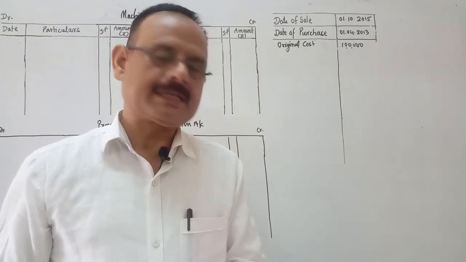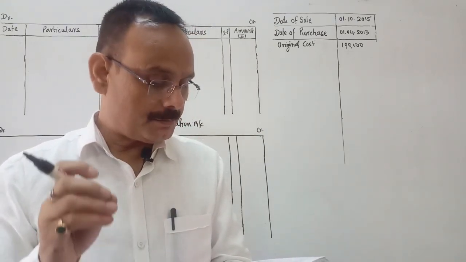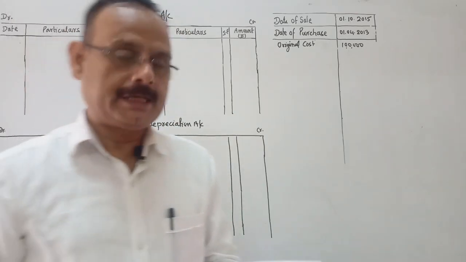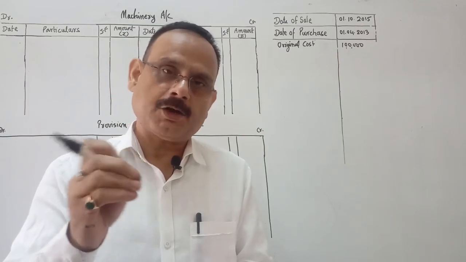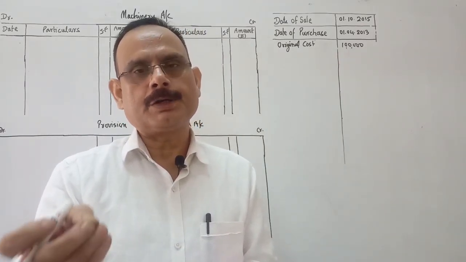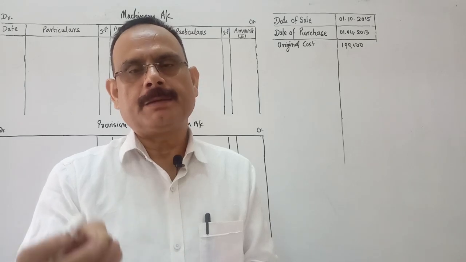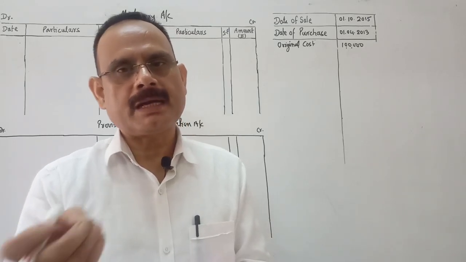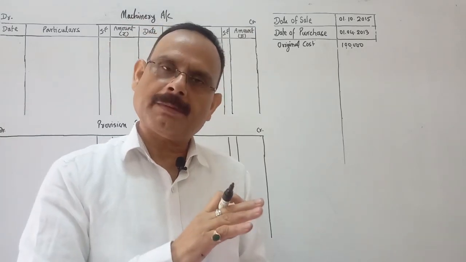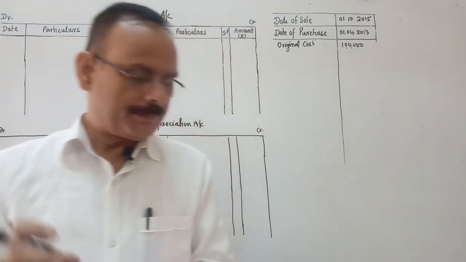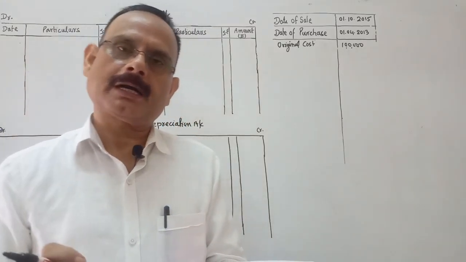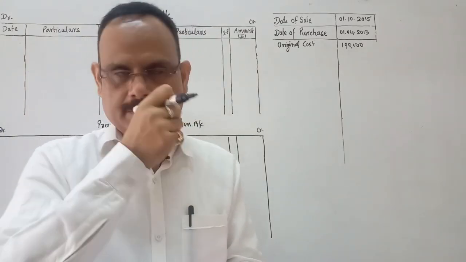Depreciation is charged on machinery at the rate of 20% per annum by diminishing balance method. Diminishing balance method means reducing balance method, or you can say written down value method. These all names are the same. So depreciation is charged on machinery at the rate of 20% per annum on diminishing balance method.